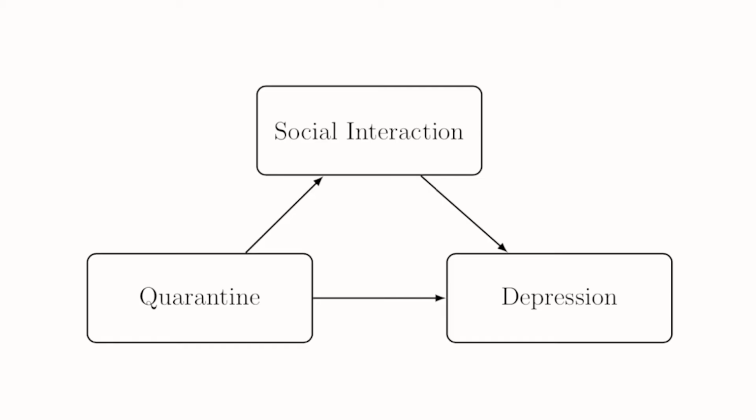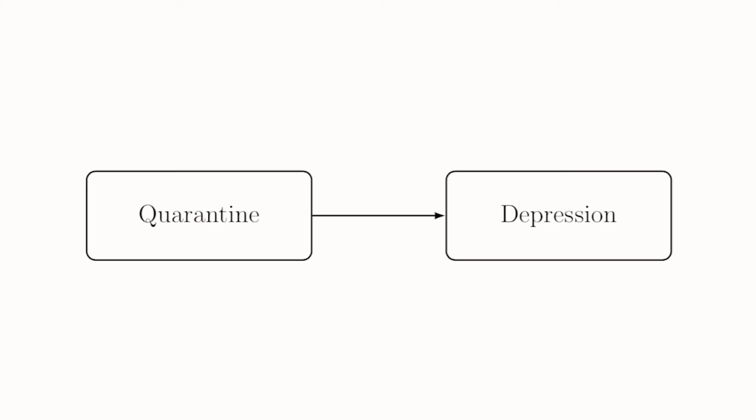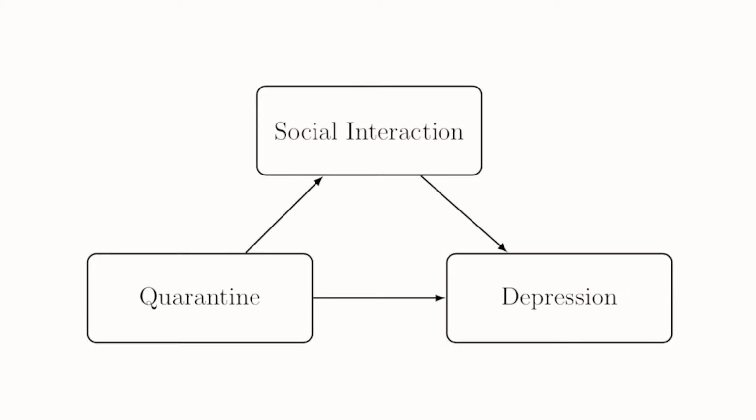Step 3 is we build the entire model. In this case, we would build a model where we are predicting depression from quarantine and social interaction. Then we can compute how big the slope is in this model versus the slope in the earlier model. If the slope doesn't change at all, there is no mediation whatsoever. If the new slope is 0, on the other hand, we call that full mediation. Basically, that means the effect between quarantine and depression is 100% explained by social interactions.